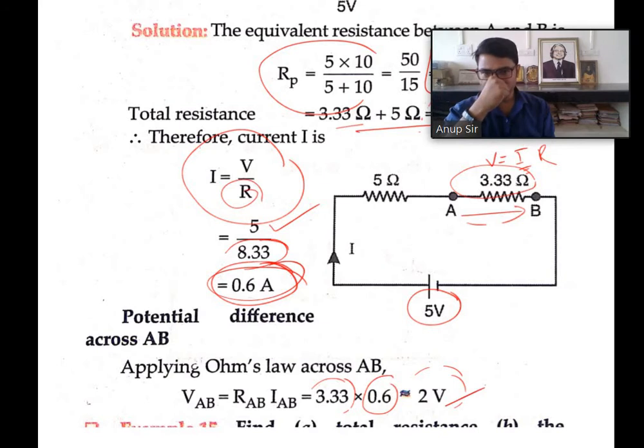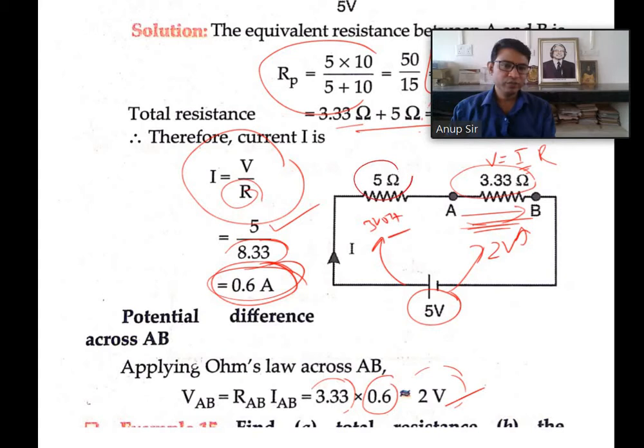So 2 volt is the potential difference between the points A and B. You can say that it is across the resistance 3.33 ohm. Resistance generally consumes the voltage, and you can say that voltage is just like food. All the resistances need food. So if 2 volt goes to this resistance, then the other 3 volt will go to this 5 ohm resistance.